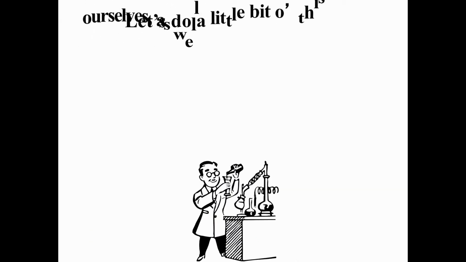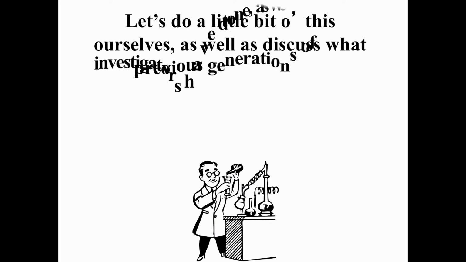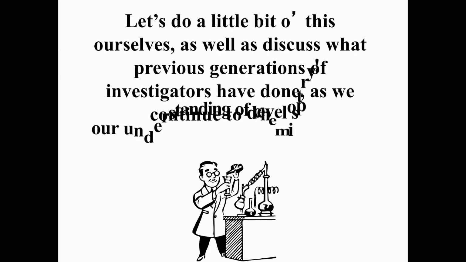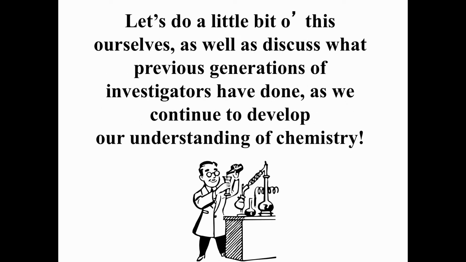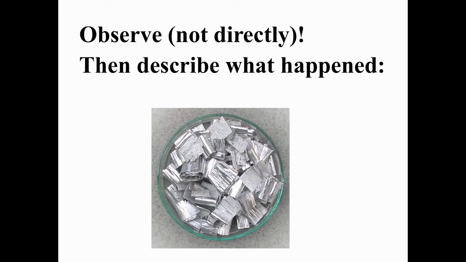We're going to do a little bit of this ourselves, and we're going to look at what previous scientists have done and try to analyze what their results mean. Okay, well, let's start with this. You might look at this substance and say, kind of shiny, kind of silvery colored. It's probably a metal, and in fact it is.